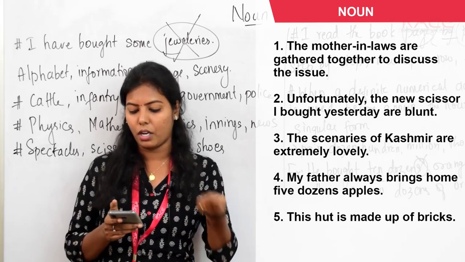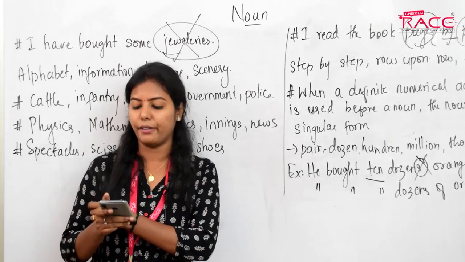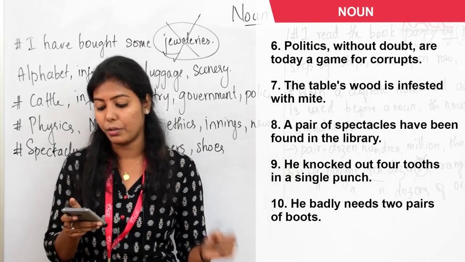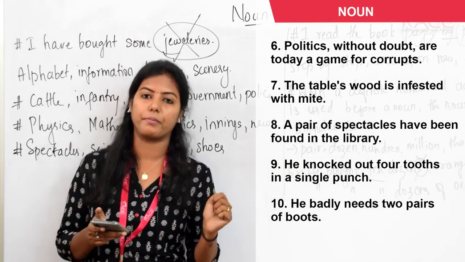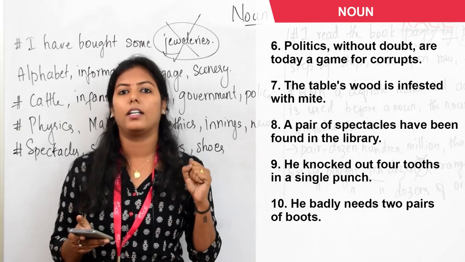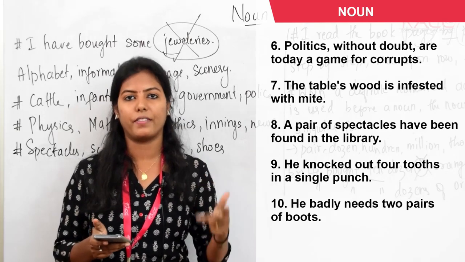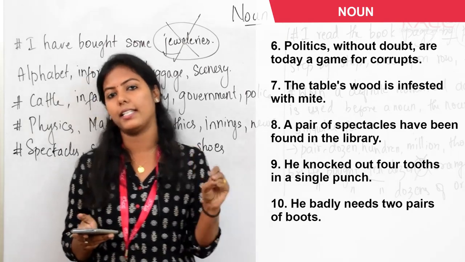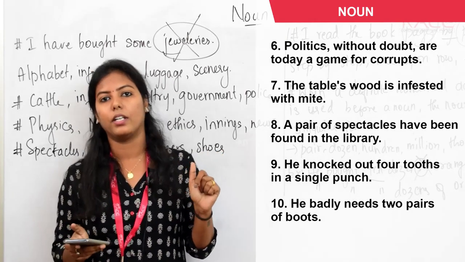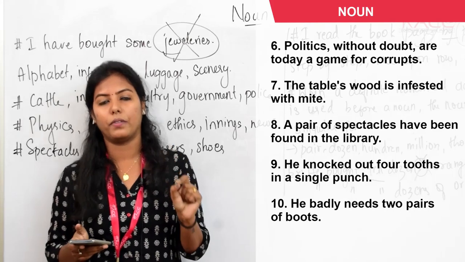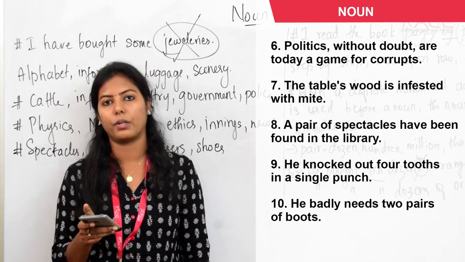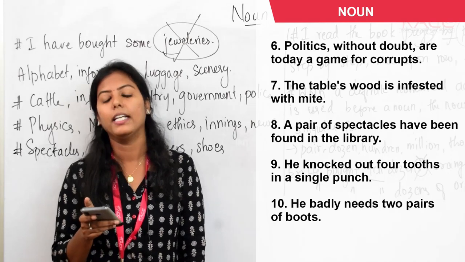Okay, next one. Politics without doubt are today a game for corrupts. Politics, just like innings, economics, physics, mathematics, politics is also singular. Even though it is ending with s, it is considered singular. So we should use a singular verb with it. Are is wrong. We should use is today, not are today.